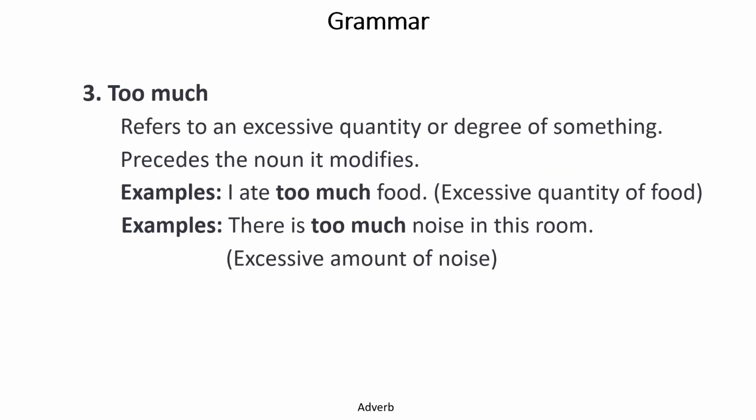Now, we'll read the use of too much. There are two kinds of words: one is too much and another is much too. So we use two types of adverbs there. Too much is always followed by a noun, whereas much too is followed by an adjective.